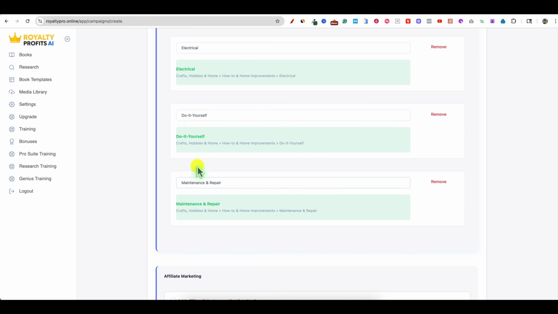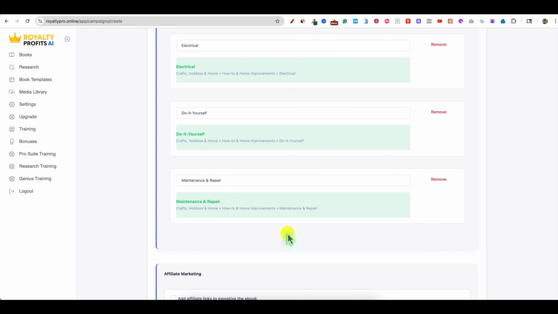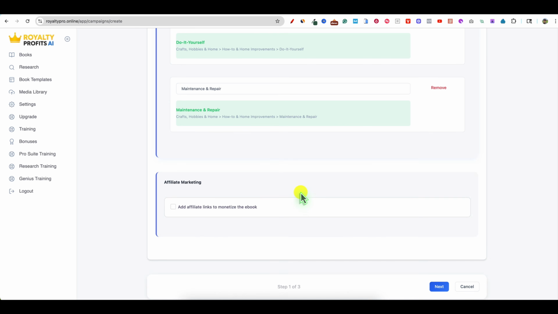That part's done. So you have your do it yourself right there. And then you have your maintenance and repair. It probably couldn't have nailed the correct categories any more perfectly than that. So that is actually very impressive.